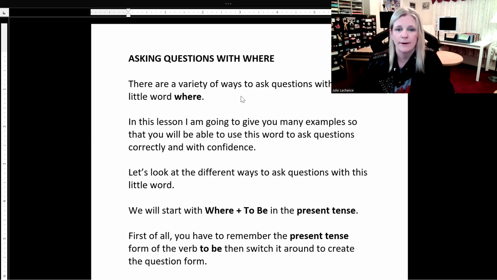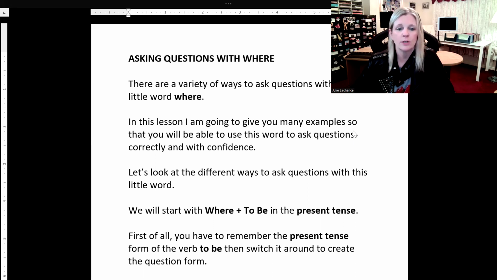Tonight is where. There are a variety of ways to ask questions with the little word where. In this lesson, I am going to give you many examples so that you will be able to use this word to ask questions correctly and with confidence. Let's look at the different ways to ask questions with this little word.